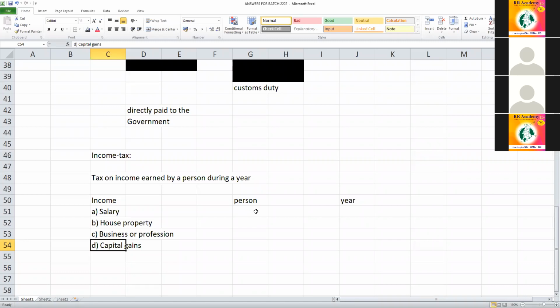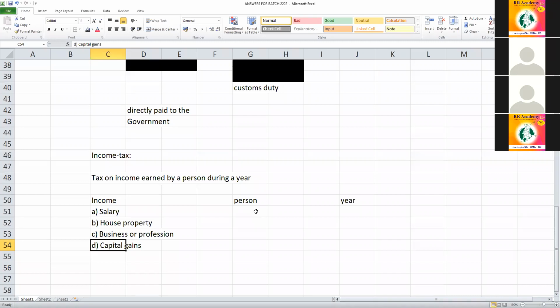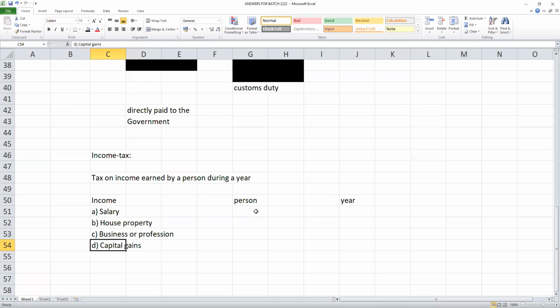Sir, I am investing in shares. I made a profit, sir. Should I pay tax on the profit? The answer is yes. Profit on sale of shares, yes, you have to pay tax. Sir, my father sold a residential house, an old flat, and we purchased a new flat, sir. My father bought it for 25 lakhs. Today he is selling for 60 lakhs. Is the difference chargeable to tax? Yes, that is capital gain.